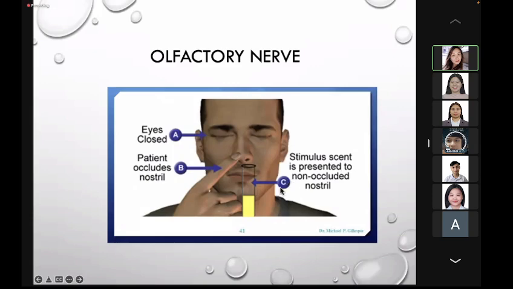So how will you test for the olfactory nerve? First, you have to test for the patency of the nostrils. So you will ask the patient to sniff. Check if the nose is blocked, if they have a colds. Then you can proceed with the procedure. Pay attention to both nostrils. You will ask the patient to close his or her eyes. Then you will occlude one nostril, then ask the patient to smell. The same will be done on the other side. Then you will interpret the result.